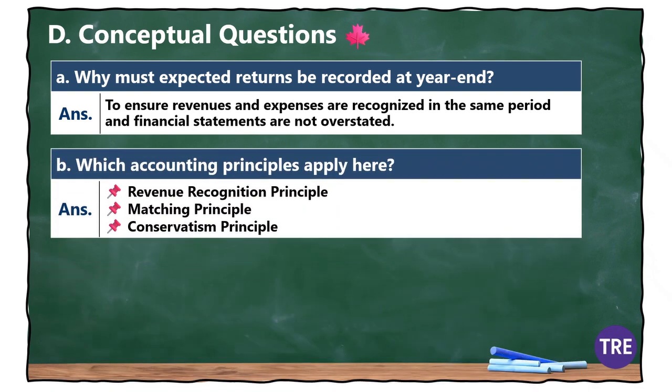Second, which principles are guiding this treatment? We apply the revenue recognition principle, reporting revenues net of expected returns. The matching principle, matching costs with the related revenues. And the conservatism principle, recognizing potential losses promptly.